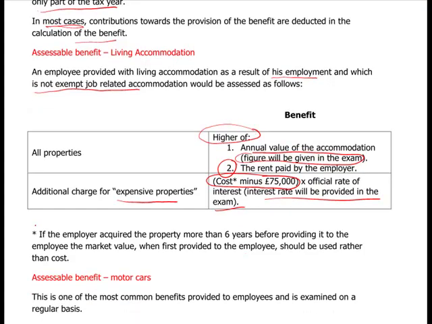By the way, little quirk here. If the employer acquired the property more than 6 years before providing it to the employee, the market value when first provided to the employee should be used rather than original cost. So if original cost was 100,000 8 years ago, but market value today is 200,000, then it's 200,000 that you now use.